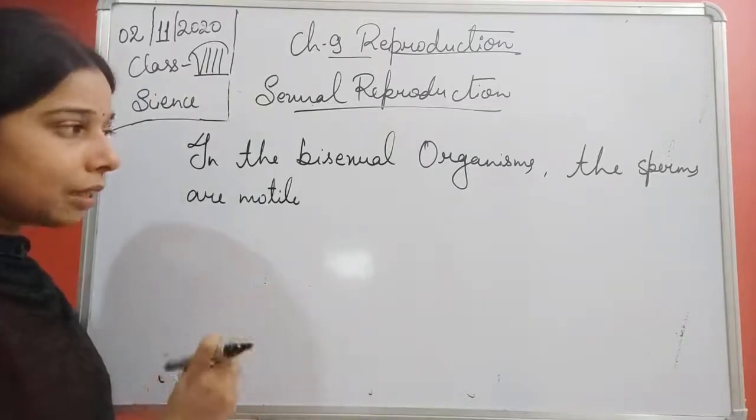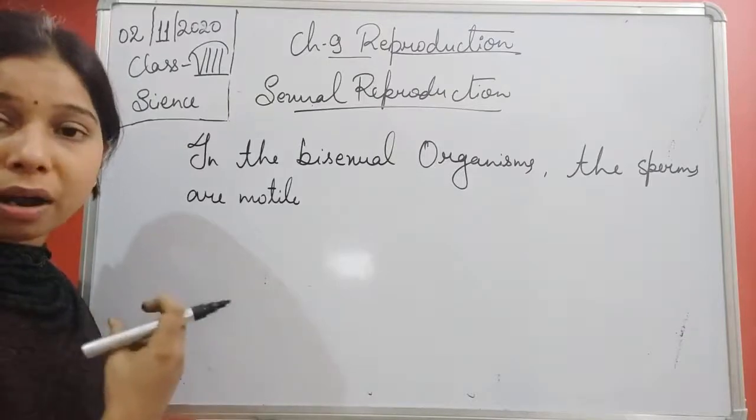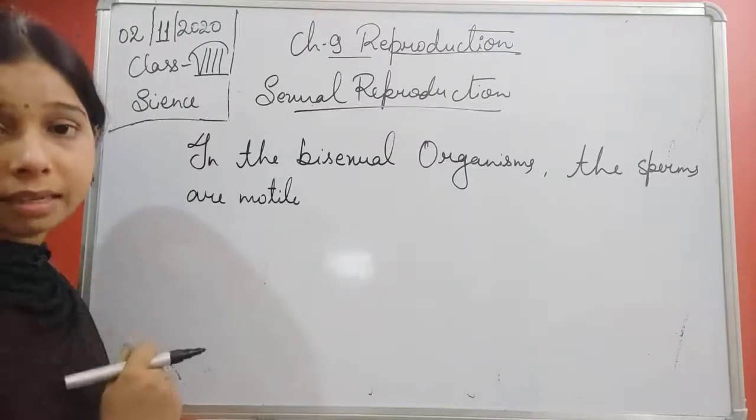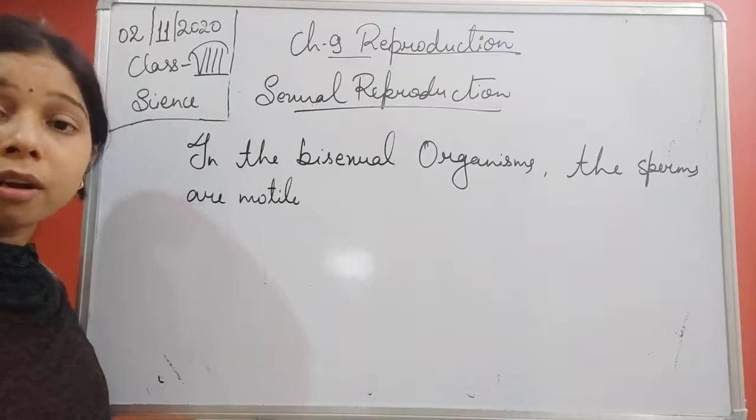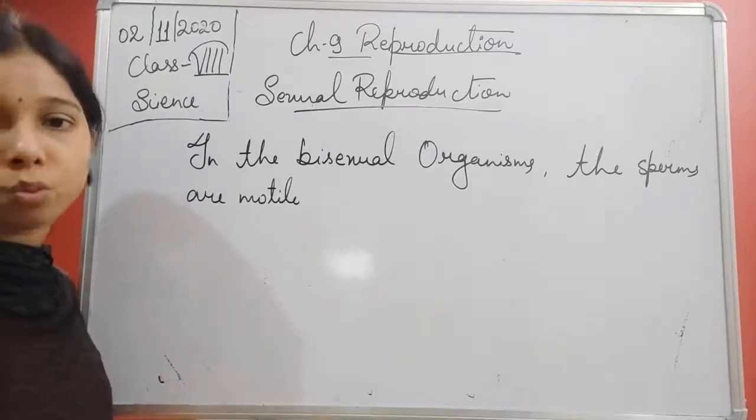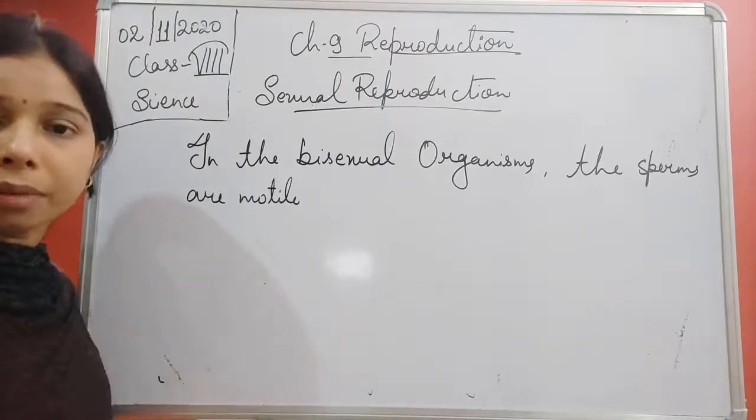When you see the structure of the sperm, you will find that it has a head as well as a tail. The tail is helpful for it to move from one place to another. Okay, so it can swim, you can say.